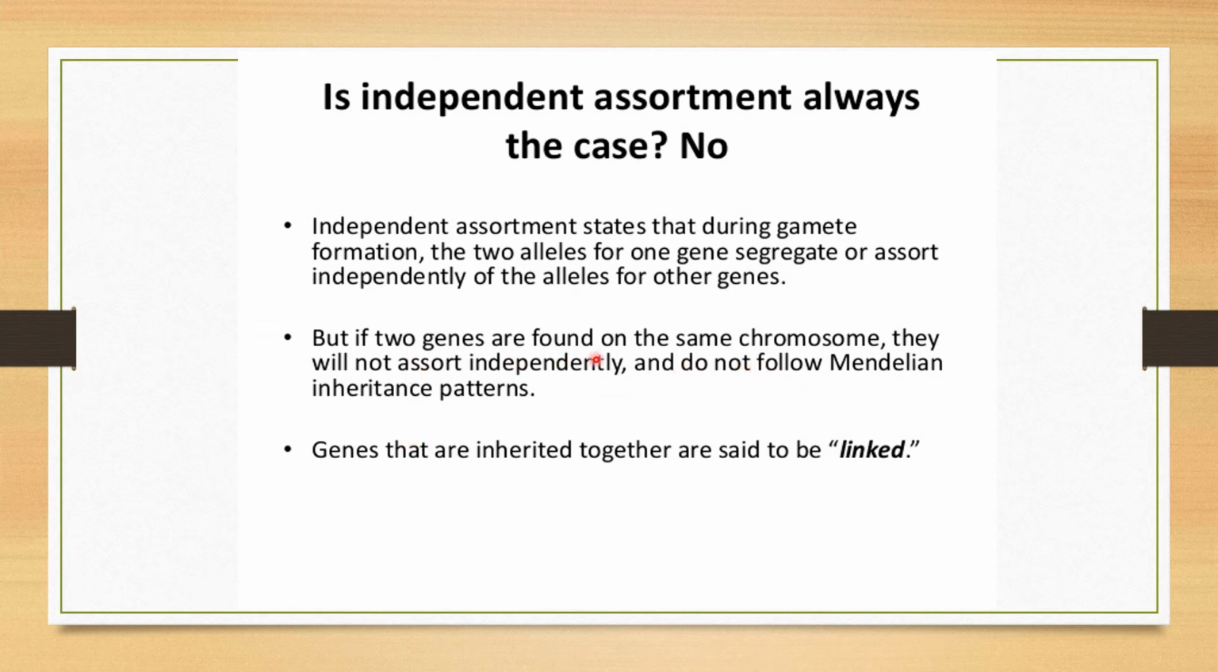So those genes which are very close to each other on the same chromosome are not going to separate or assort independently. That means they are not following Mendel's laws or the Mendelian inheritance pattern. So genes that are inherited together are said to be linked. So they are together. So they are the linked genes.